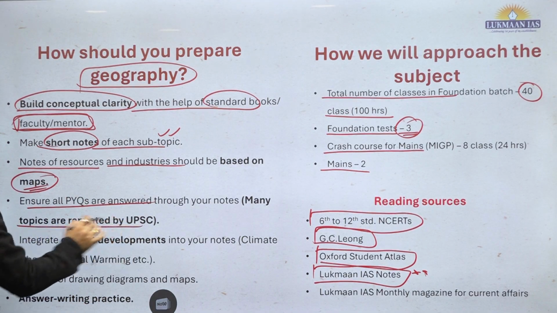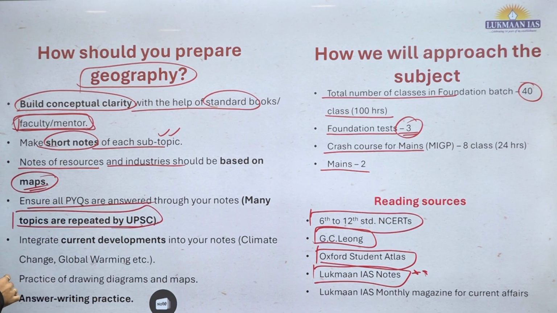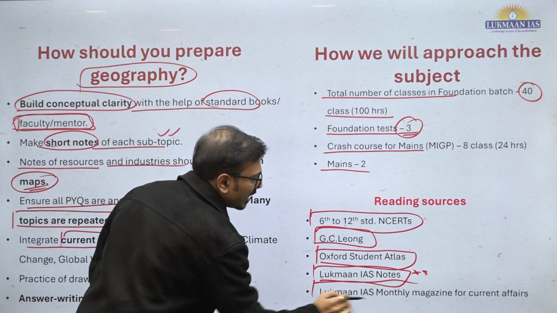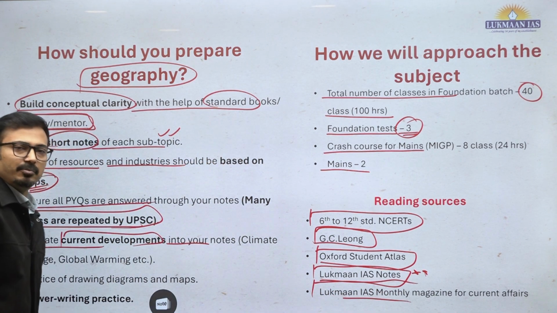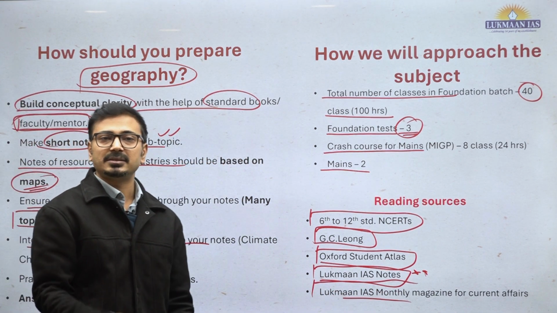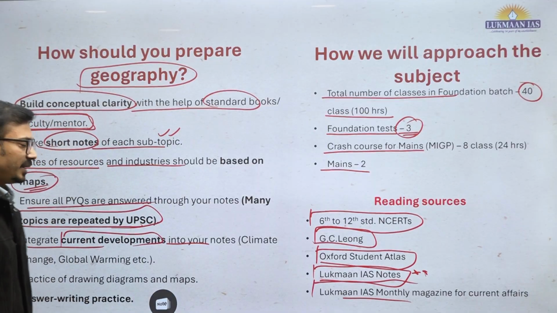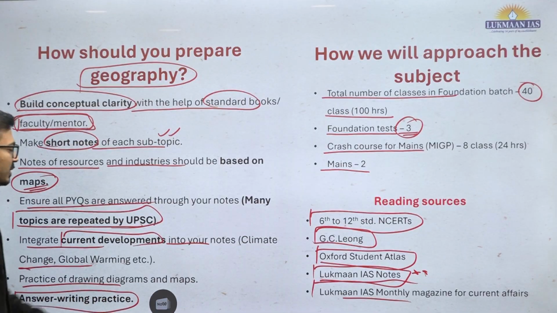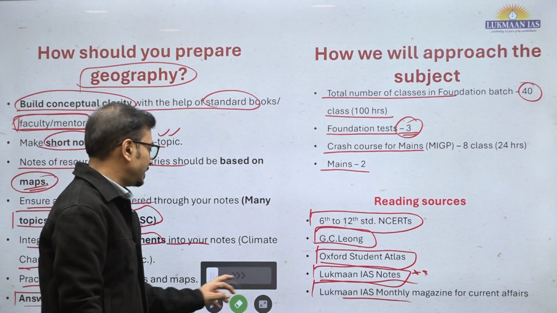This should be focused on the UPSC areas and why they are repeating, because you integrate current affairs and current developments into your notes, like the Lukmaan IAS monthly magazine for current affairs, for mapping places in news for prelims and mains. Some data and examples are also very helpful, so you can take from that. Practice drawing diagrams and maps at home, and answer writing practice. This should be the focus area.